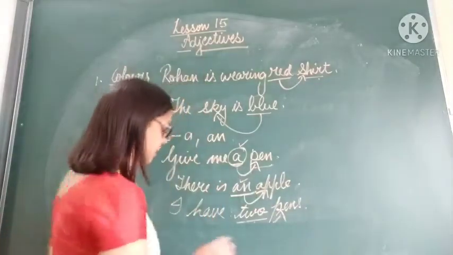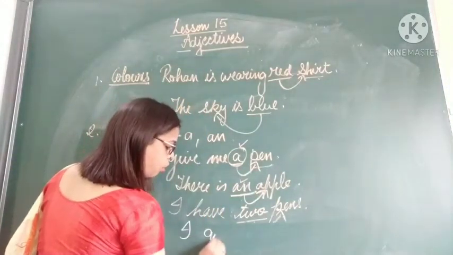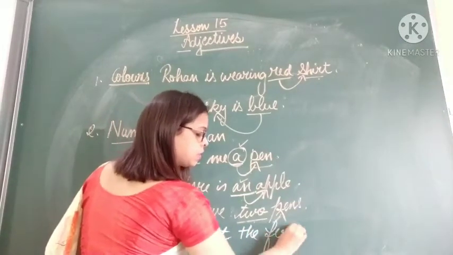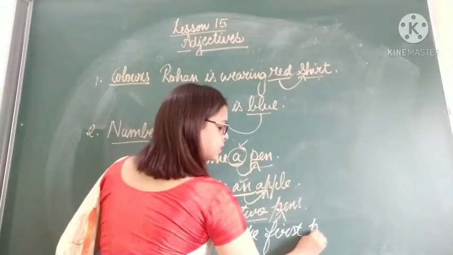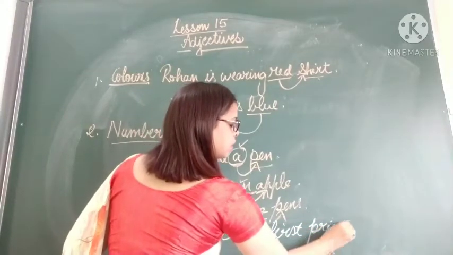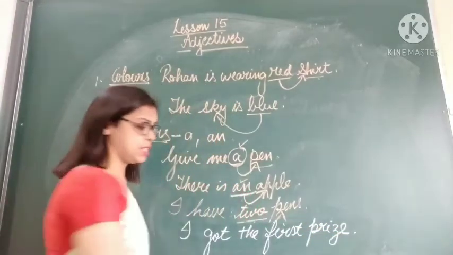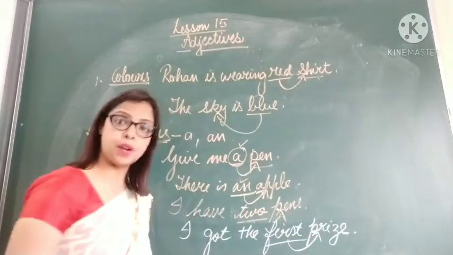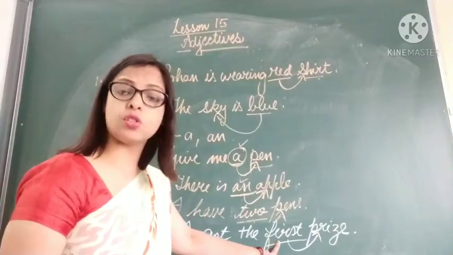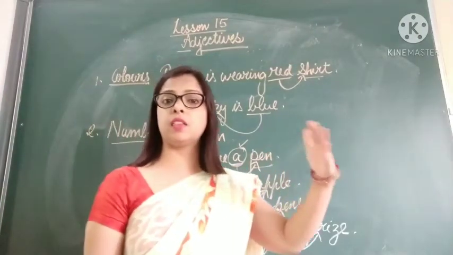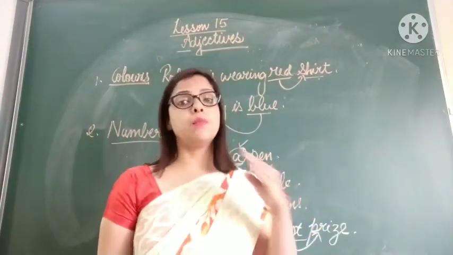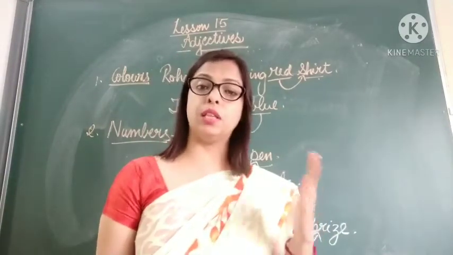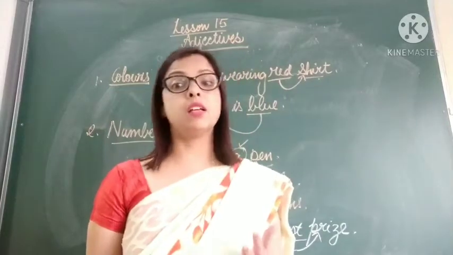If I say that I got the first prize. Which prize? First prize. So this first is describing the noun prize. So this first is also an adjective. So like first, second, third, fourth, fifth, sixth, like this. If these numbers also describe a noun or pronoun, then they are also called adjectives.